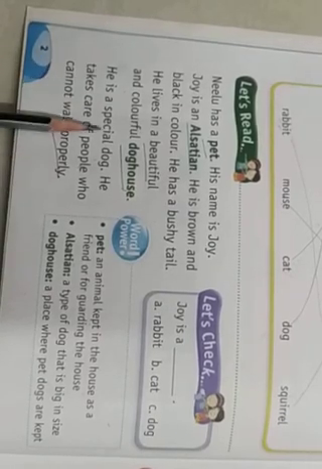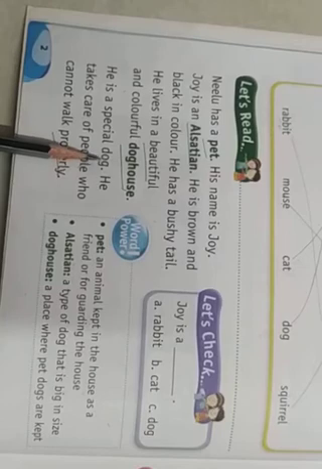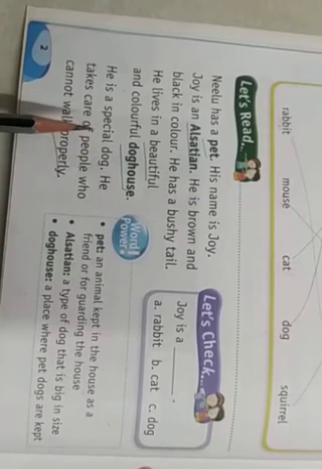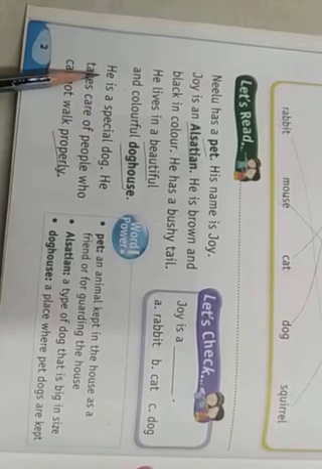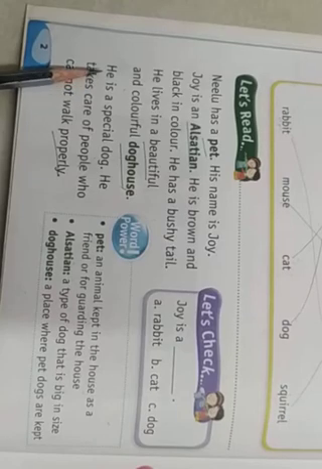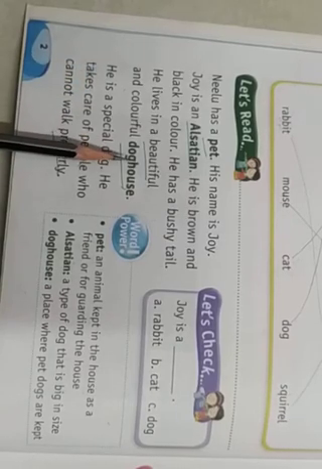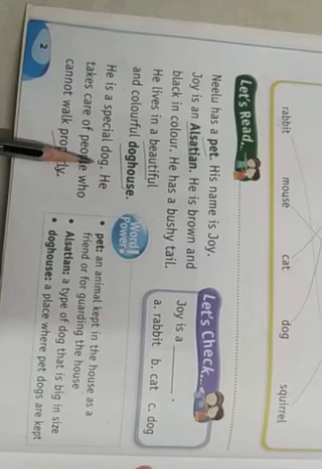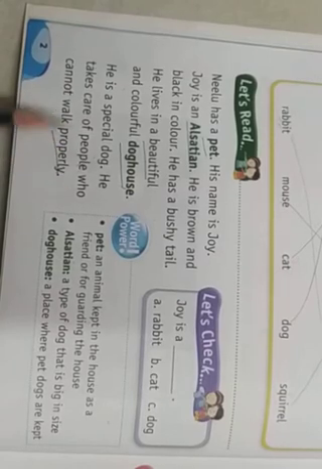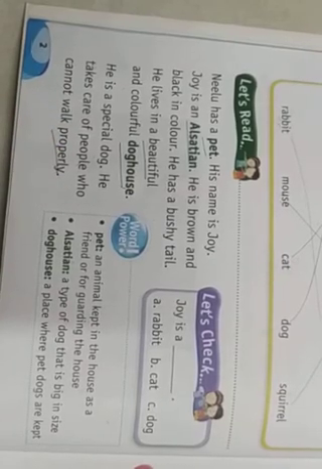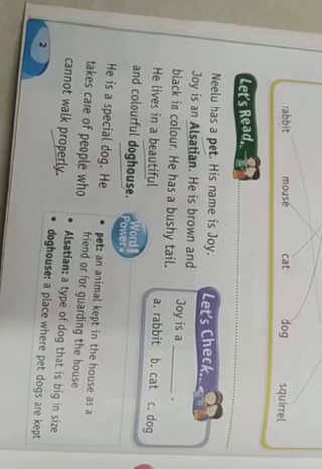He is a special dog. Who is the special dog? Joy. Here he refers to Joy. He is nothing but the name of a dog, that is Joy. Joy is a special dog, or he is a special dog. He takes care of people who can't walk properly. Why is he special? He is a trained dog who looks after people who can't walk properly.